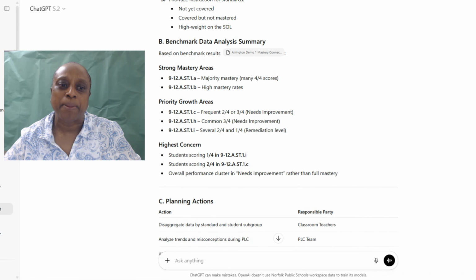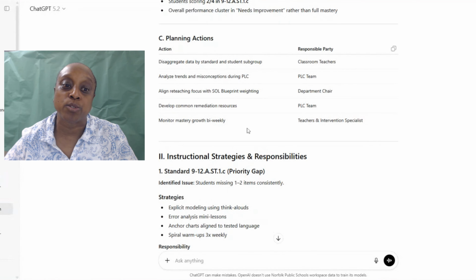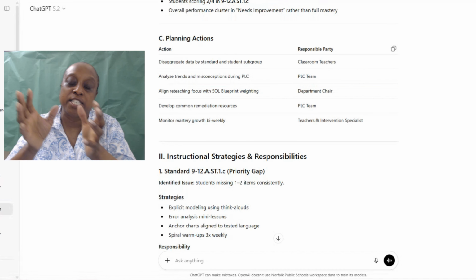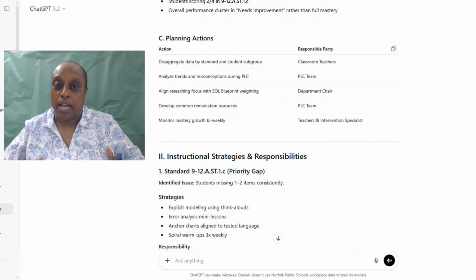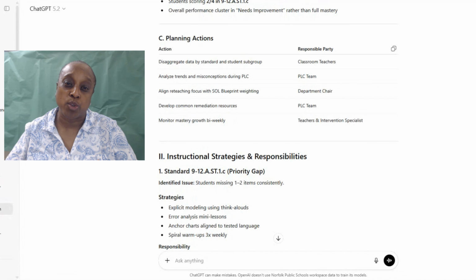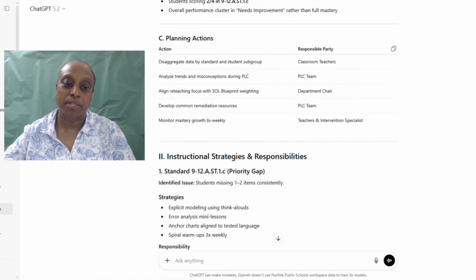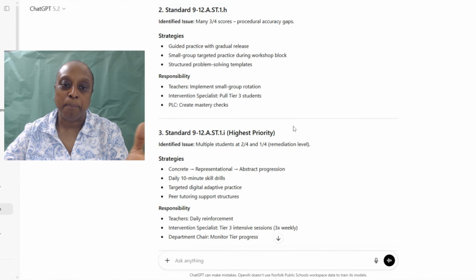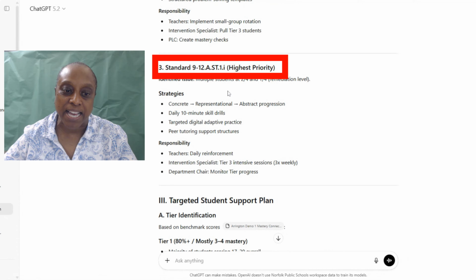As I go down, planning actions. Here are actions and the responsible parties who will do this. And when we're looking at this, even though it says PLC team, you can actually start planning with your team when you get together and show the data that you happen to have. Then we go down to instructional strategies and responsibilities. I'm just scrolling down a little bit. And it breaks it apart by the standards, the highest priority. And here's the standard that needs to be addressed.